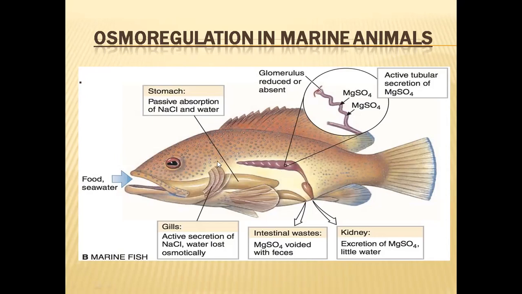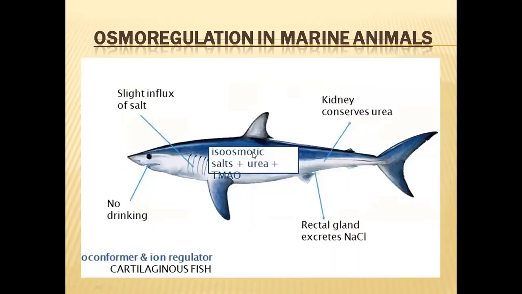So to lose those salts, they are excreting those excess salts through the chloride cells present on the gills, and through the excretory system also, they are creating a highly concentrated urine, into which many excess salts will be secreted. So this is how marine Osteichthyes fishes solve those two problems.